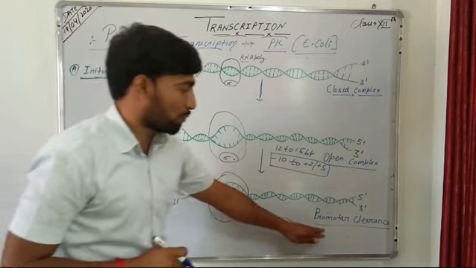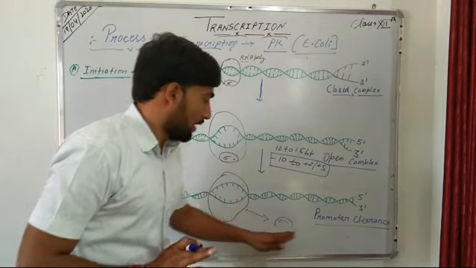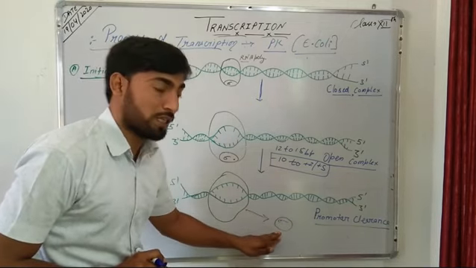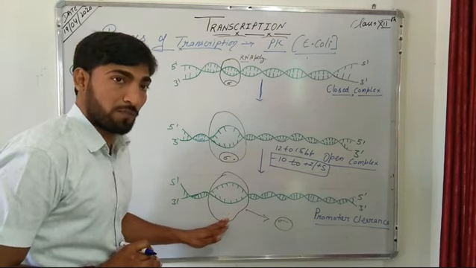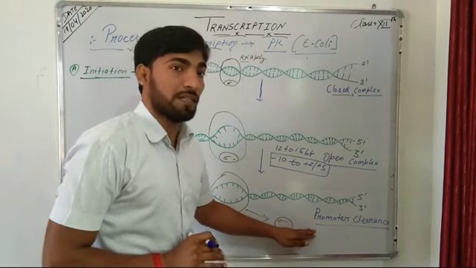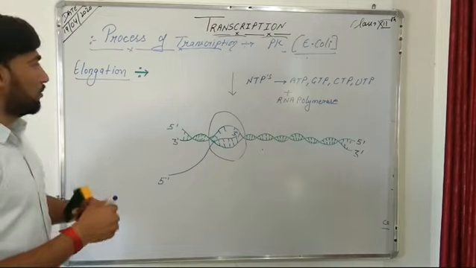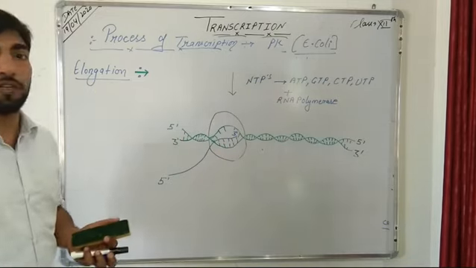Now in the next step, the sigma subunit of RNA polymerase gets dissociated from RNA polymerase, and this process is known as promoter clearance. So when the sigma subunit gets dissociated from RNA polymerase, only then does promoter clearance occur. Now come to the elongation process of transcription.